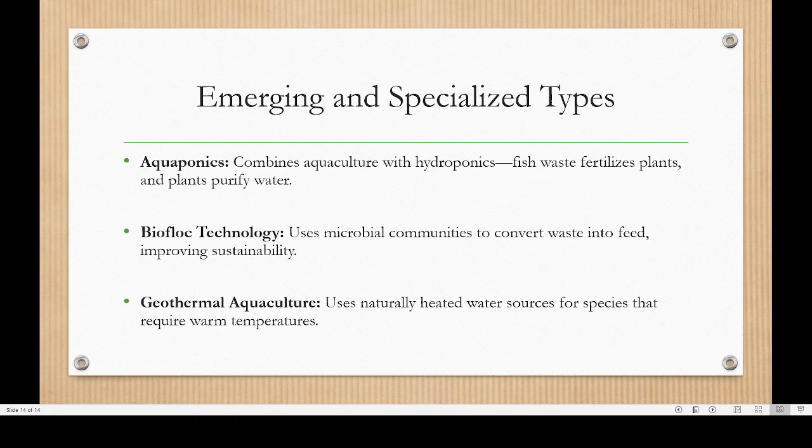Then a few more terms are there. One is aquaponics, which combines aquaculture with hydroponics. Fish waste fertilizes plants, and sometimes you might have seen aquaponics. Aquaponics is a very simple system. For example, this is a kind of aquaponics. See here, you can see that the plants are growing.